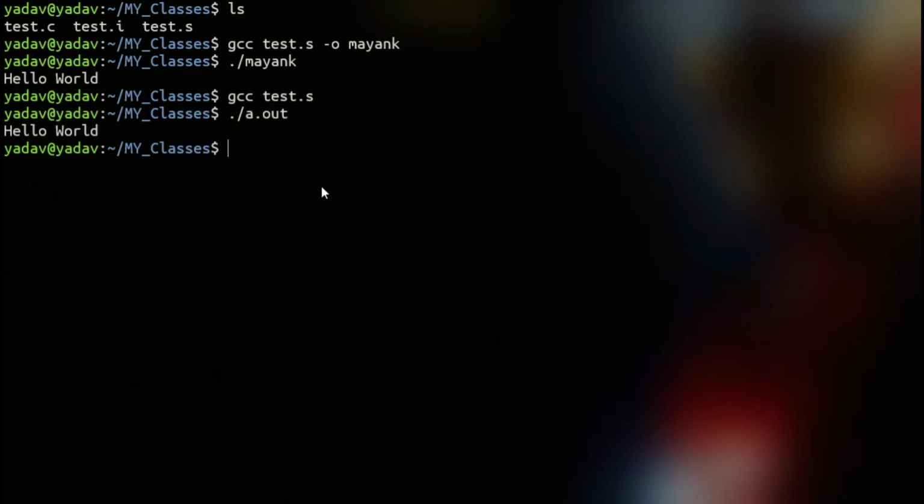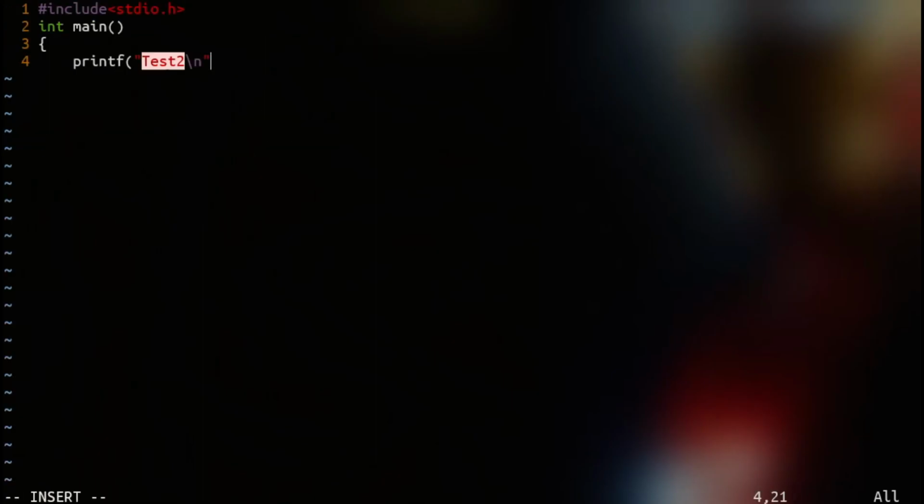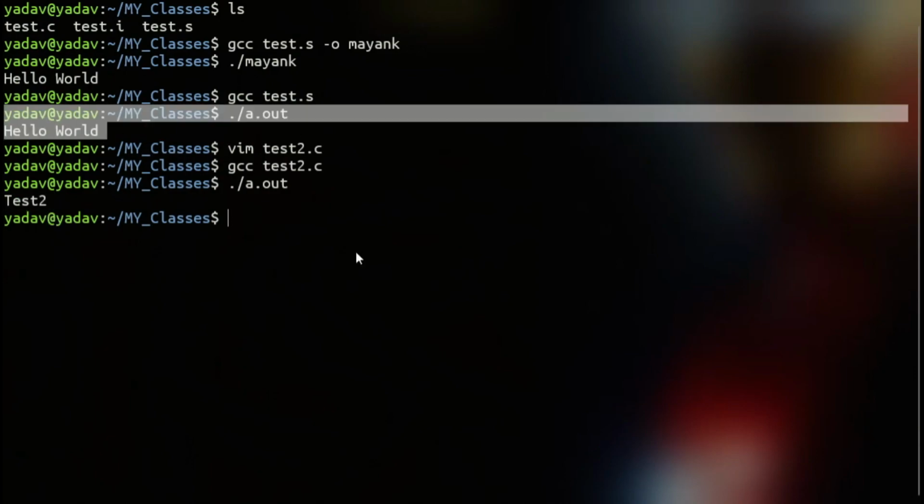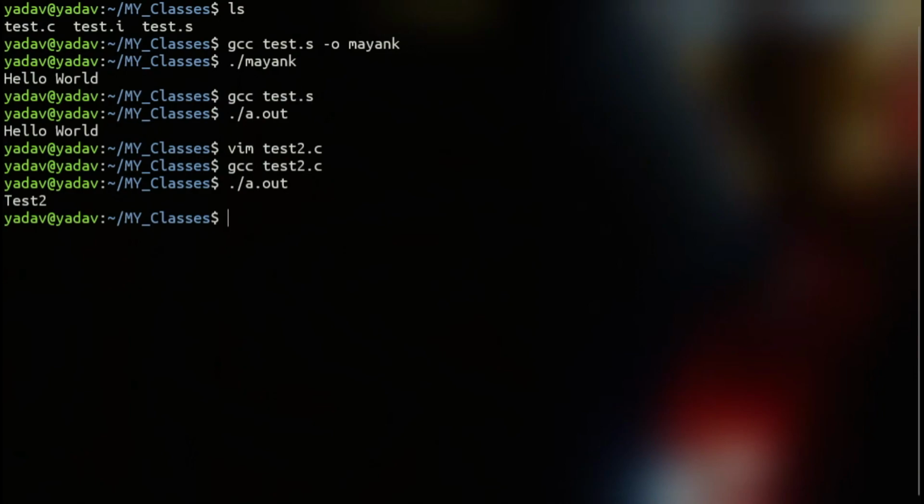One more thing, in one folder there will always be only one a.out file, because if I compile this code test2.c without telling any output file name, it will by default be a.out and the previous a.out file will be removed, a new one will be created. See, test2. Now it is not printing hello world, but Mayank will print hello world.